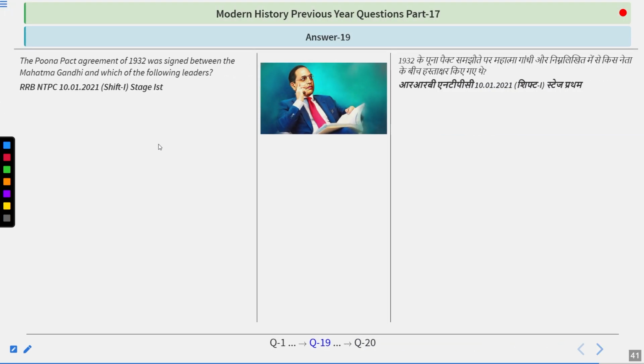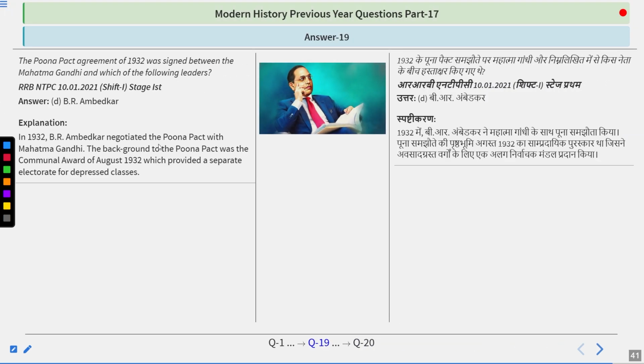And the answer is quite simple. The answer is Bhimrao Ambedkar. In 1932, Bhimrao Ambedkar negotiated the Pune Pact with Mahatma Gandhi. The background of the Pune Pact was the Communal Award of August 1932, which was announced by Ramsay MacDonald, which provided a separate electorate for depressed classes.